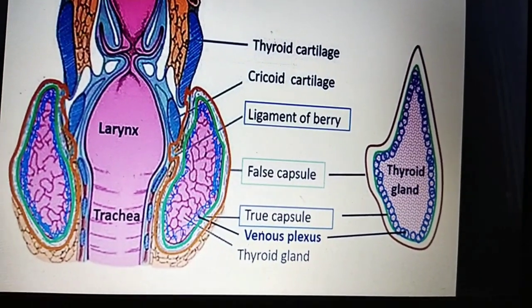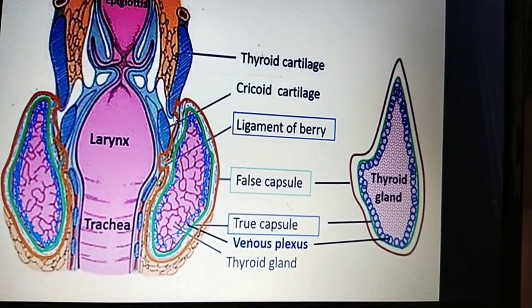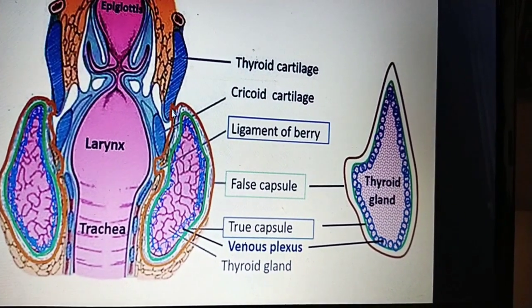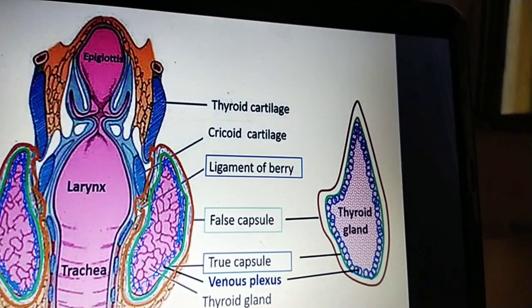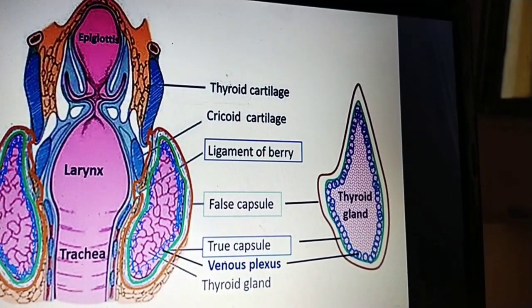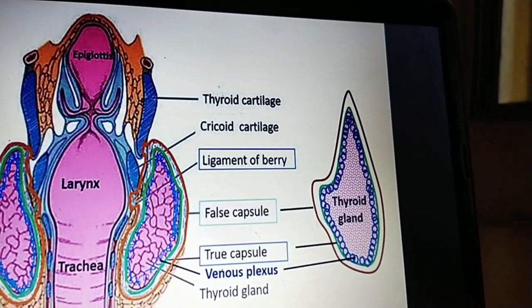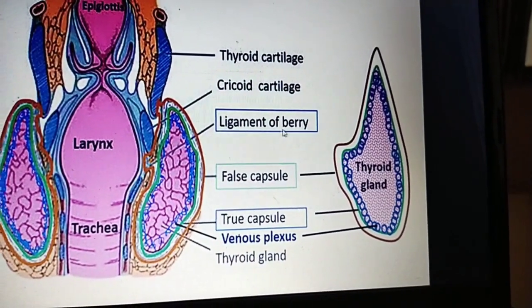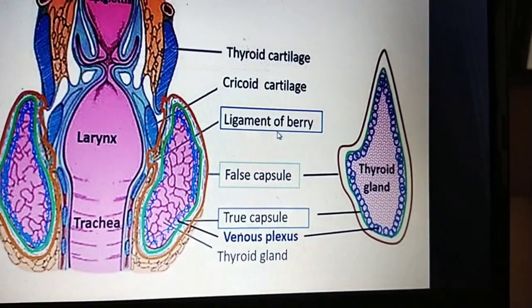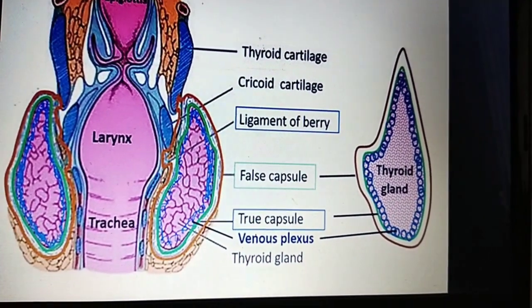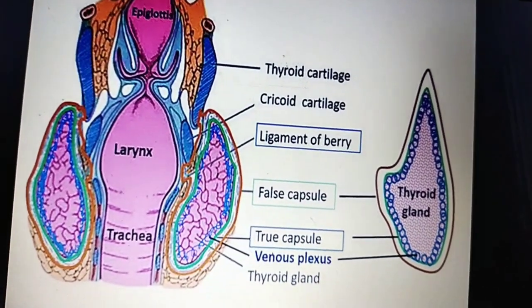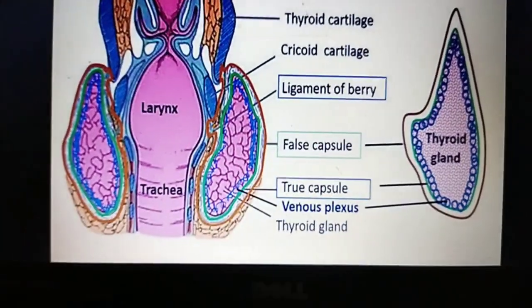It is very important. You can see here, this pretracheal fascia is somewhat attached to the thyroid cartilage of the larynx, or the cricoid cartilage of the larynx. This is called the ligamentum of Berry. The ligamentum of Berry is also called the suspensory ligament of the thyroid gland.